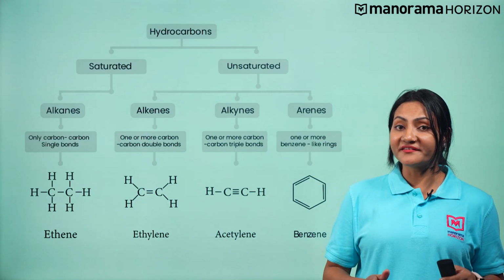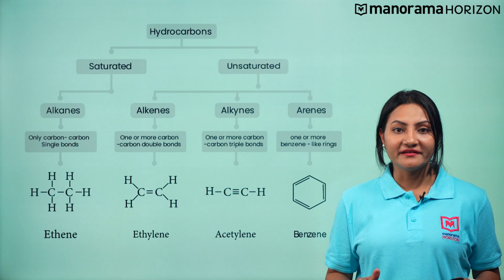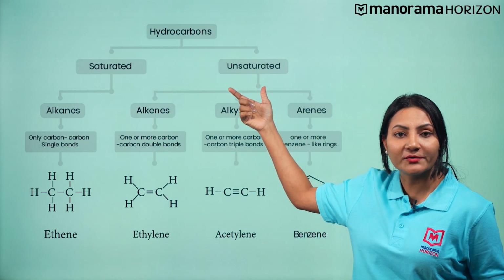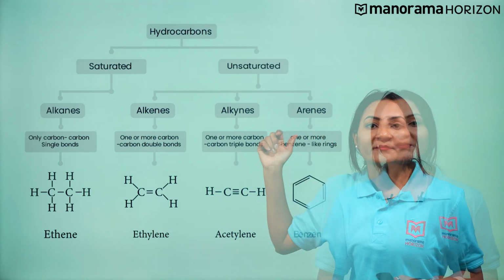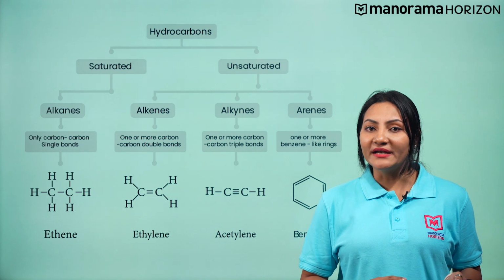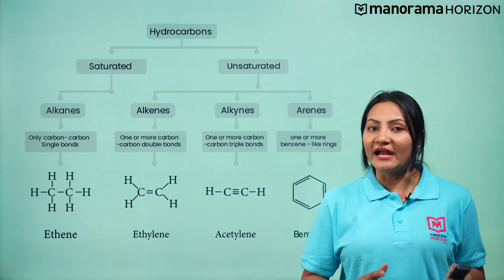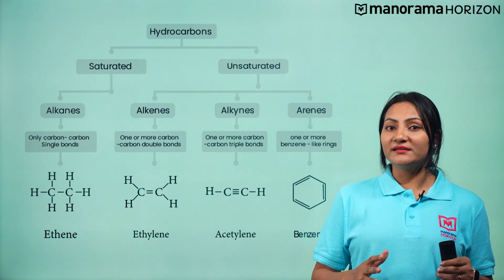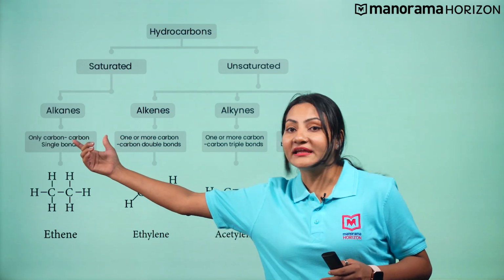Hydrocarbons can be classified into three main categories: saturated hydrocarbons, unsaturated hydrocarbons, and arenes. In saturated hydrocarbons, carbon-carbon atoms and carbon-hydrogen atoms are held together by a single bond, and they are known as alkanes.